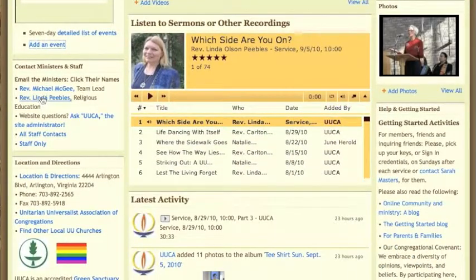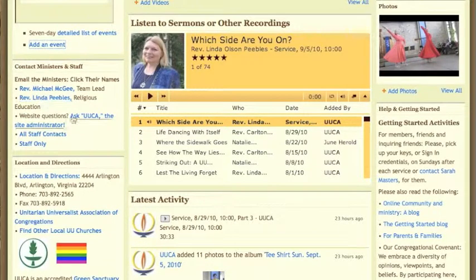You can email the ministers directly from the home page by clicking on their names. You can ask any questions to the website administrator.